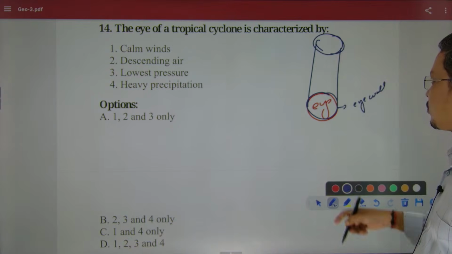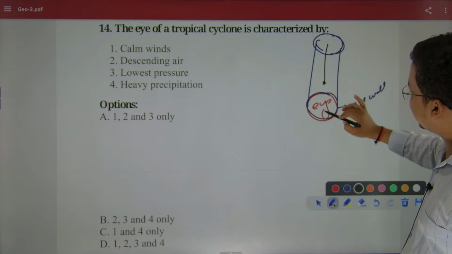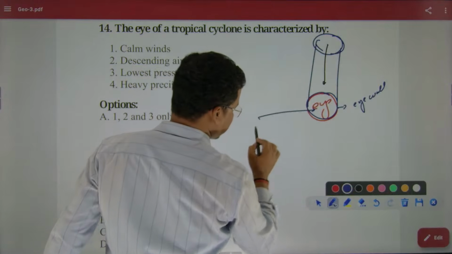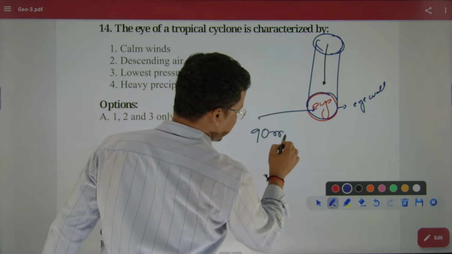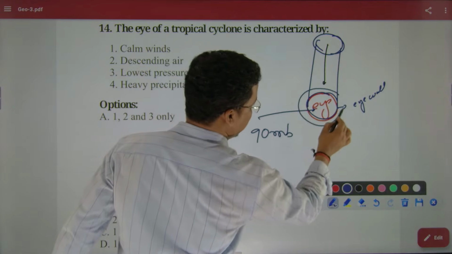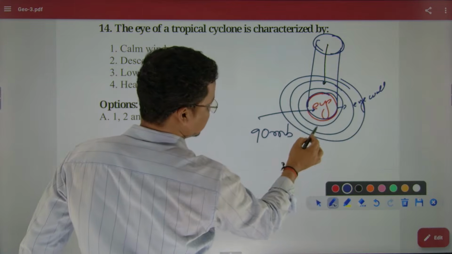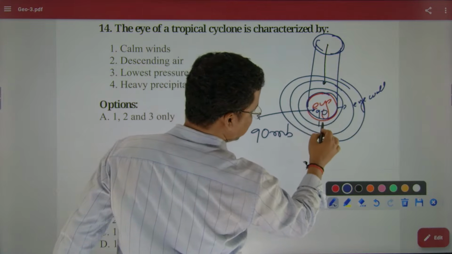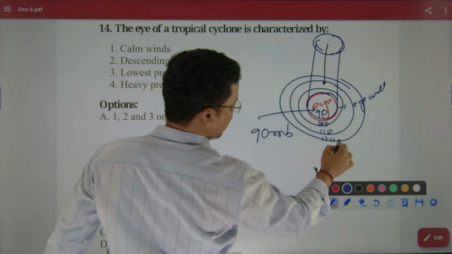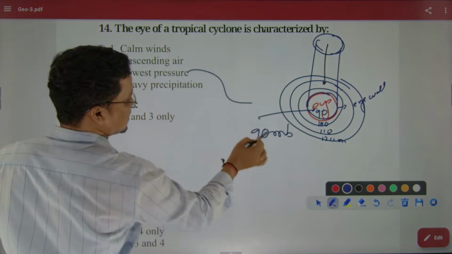this is how tropical cyclones work, the air descends from here. Why? Because this is low pressure. The air pressure in the eye, generally the eye pressure will be 90 MB. What generally would the eye pressure be? As we move away from the eye, the pressure will increase. So here would be 90, then 100, then 110, 120 MB. So this is how pressure increases, and that is the meaning. So that is why this statement is correct.